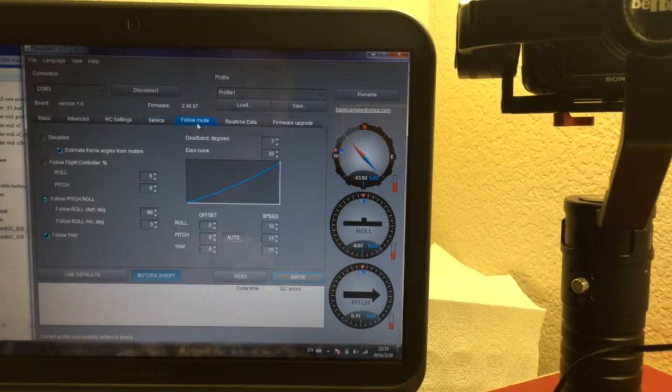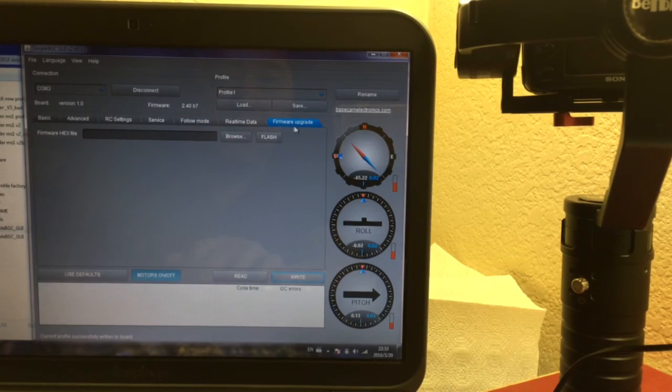Okay, that's follow mode, this area. This area is speed, okay? This speed is for the model running speed. If you find the rolling, pitch or yaw model turning speed too quick or too slow, you can adjust this section. After adjusting, you need to write into the gimbal, okay? Like the firmware update section, normally we don't suggest customers do any upgrading, because after a firmware upgrade, something may be changed. Not so good for the gimbal.